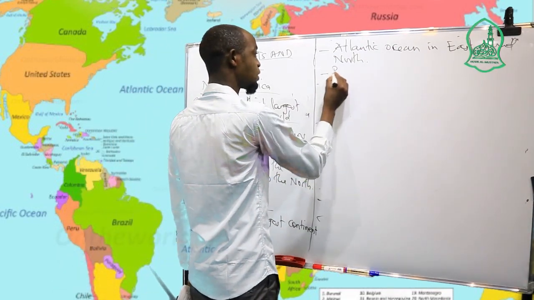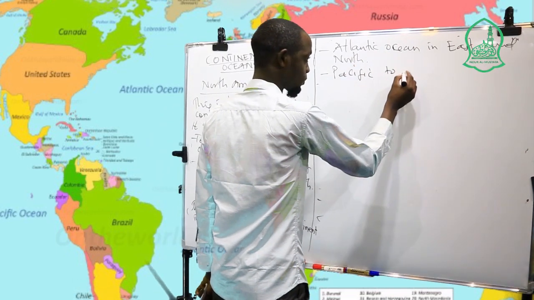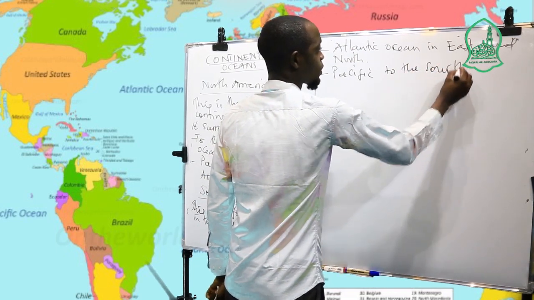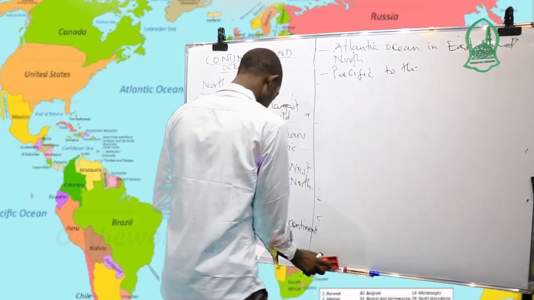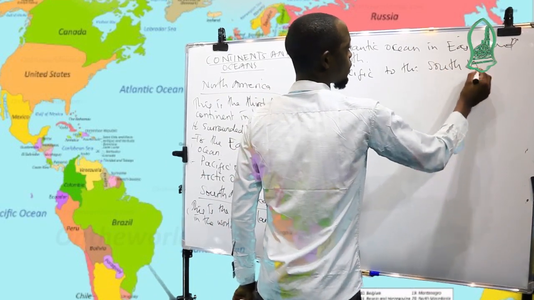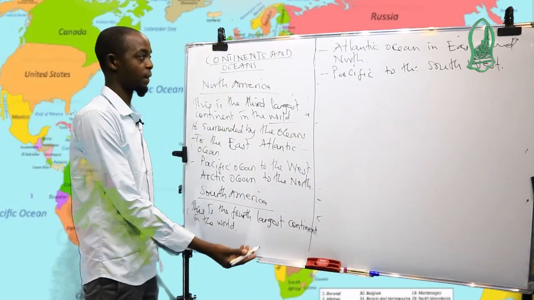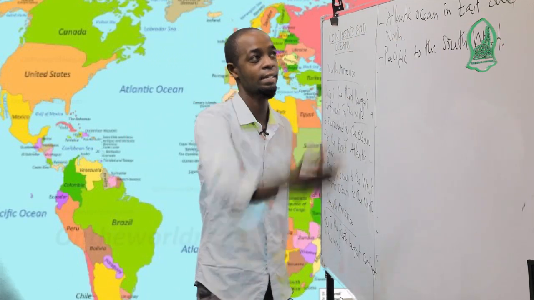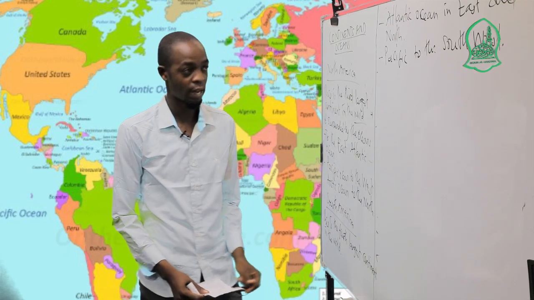South America also has the Pacific Ocean to the southwest. This South America is bordered or surrounded by the oceans: the Atlantic Ocean to the east and north, and the Pacific Ocean to the southwest of that continent.